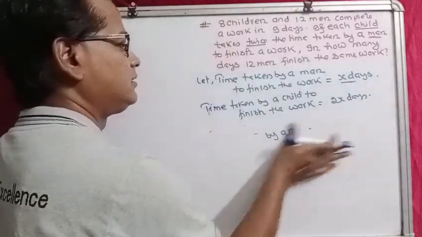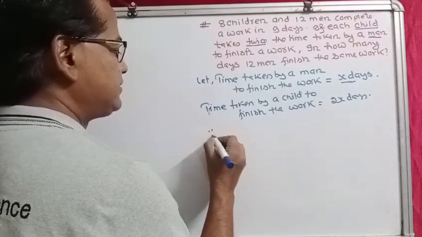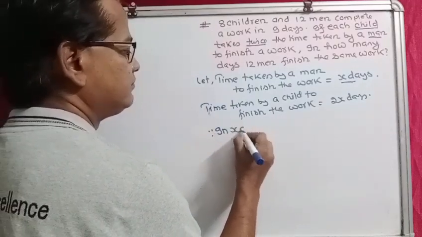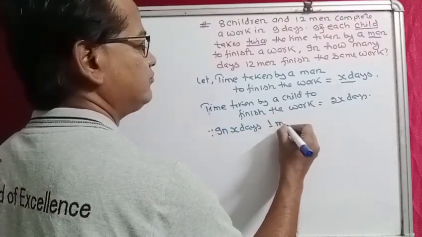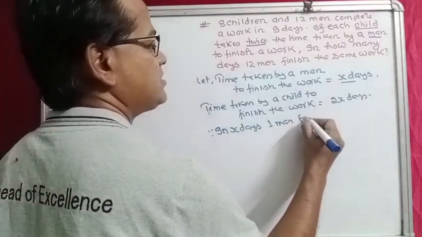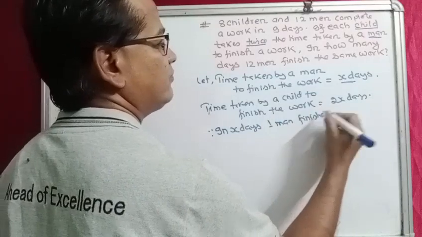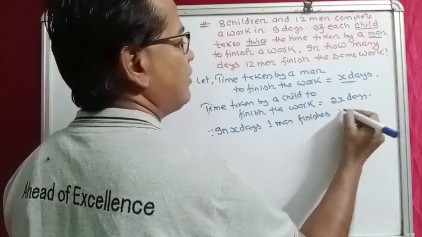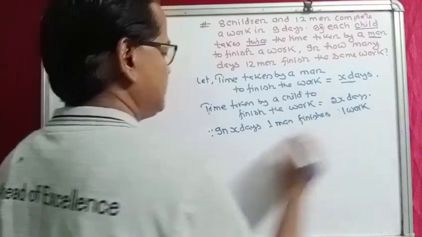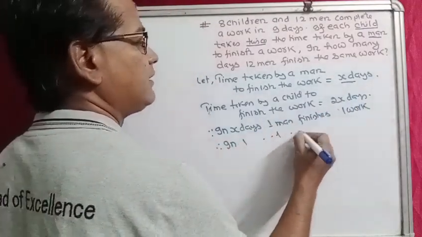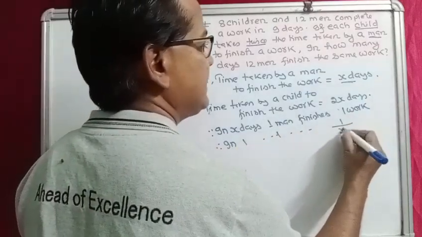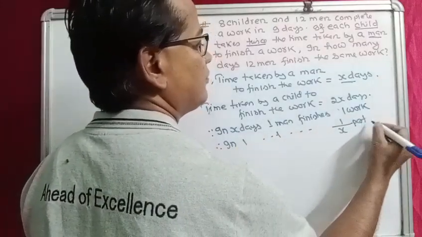Okay, I'm writing here. Since in x days, one man finishes one work, therefore in one day, one man can finish 1 by x part of work, right?